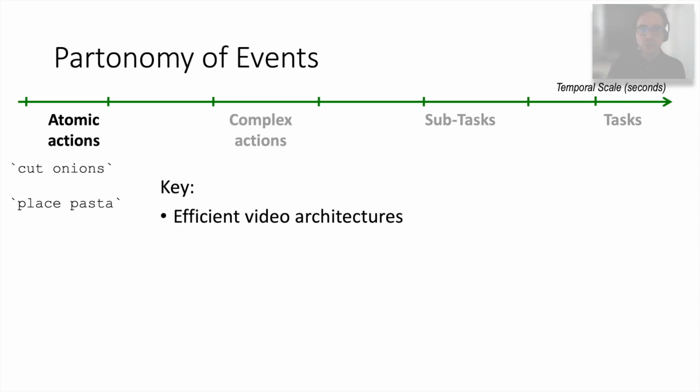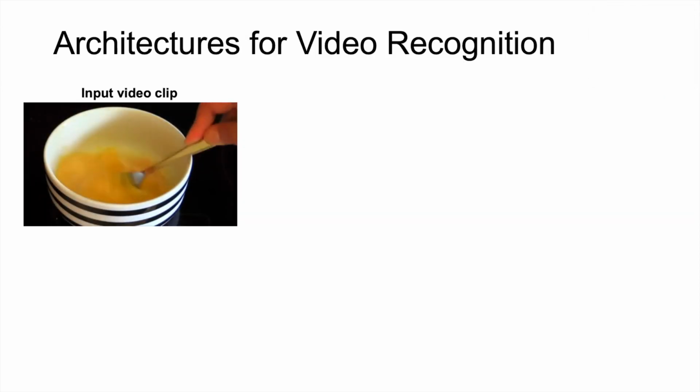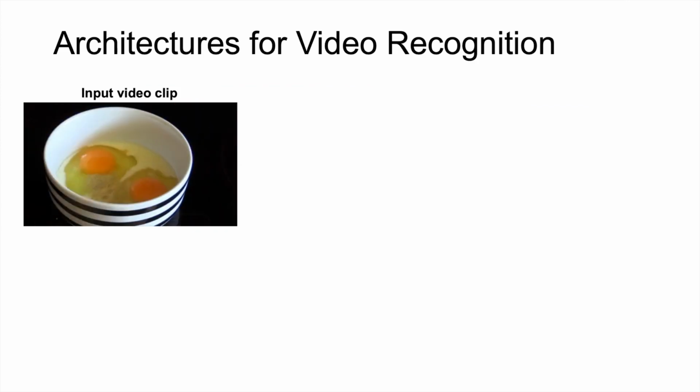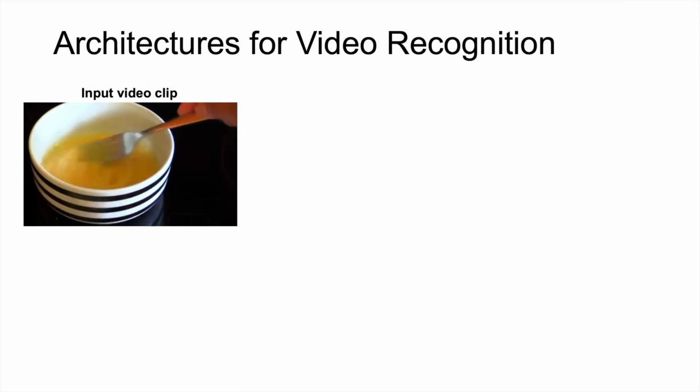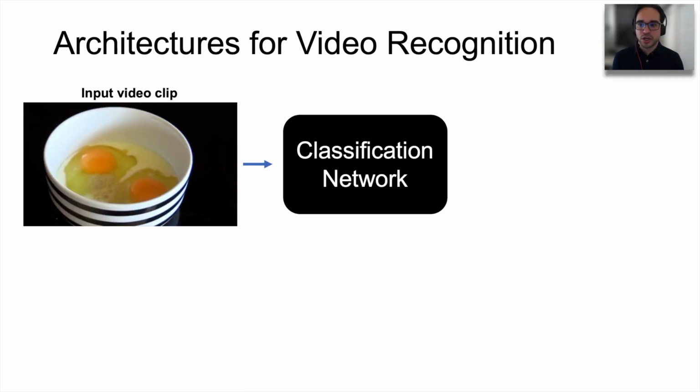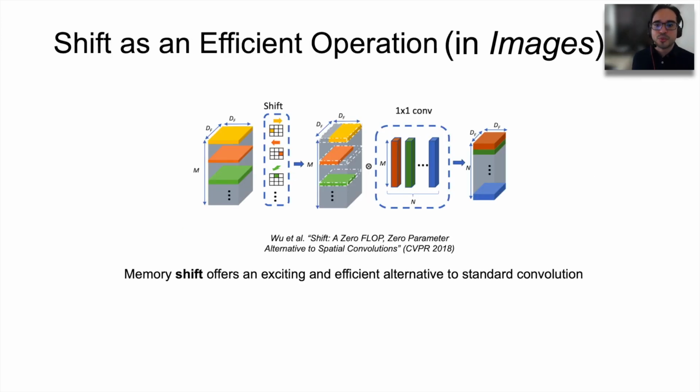Okay, so how do we go about efficiency here? If we look at today's methods for video action recognition, we see that the standard video recognition pipeline starts with an input video clip, which is run through some kind of classification network that produces an output class label. And most networks here are based on expensive convolutional or attention layers. So a path to pursue efficiency is that of looking for alternatives to the convolution operation.